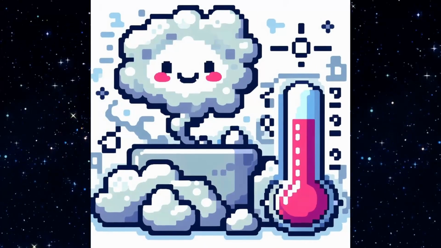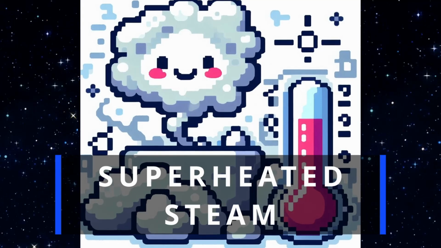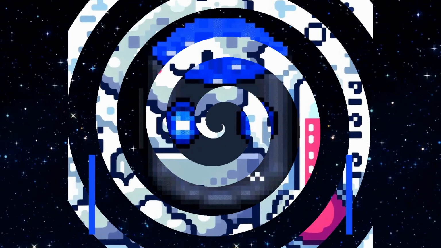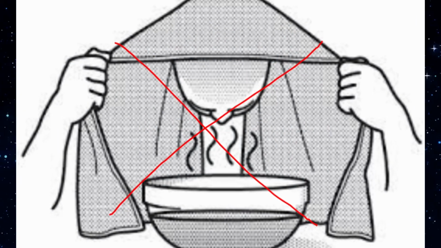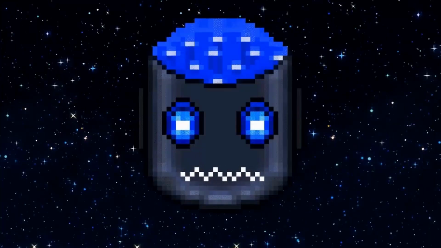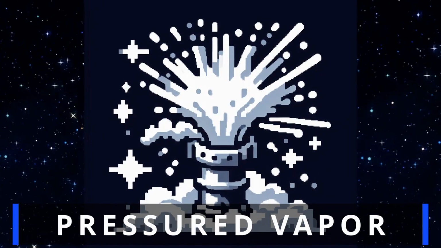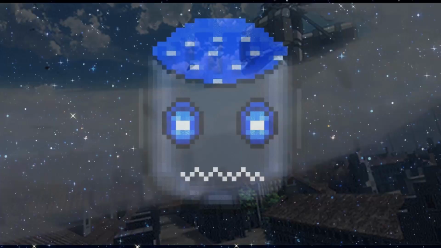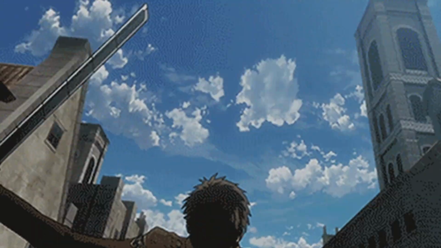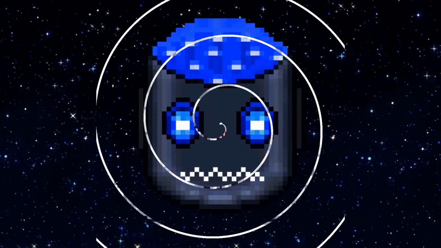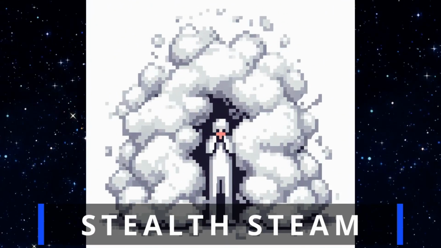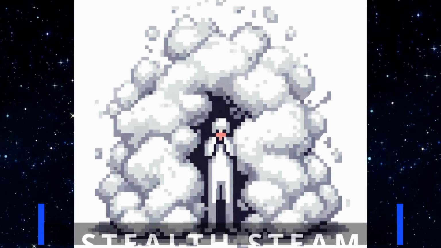The user can also generate superheated steam that can go well beyond 100 degrees Celsius, and due to it being a gas, it can damage sensitive organs from the target upon breathing the vapor. If skillful enough, the user can generate highly pressurized vapor to increase the range of attack and its offensive capabilities. This same pressurized steam can be used as a way to propel the user's movement and even fly. Naturally, this requires higher mastery over steam. Lastly, the vapor can be used as a screen to hide the target or the user, similarly to mist.